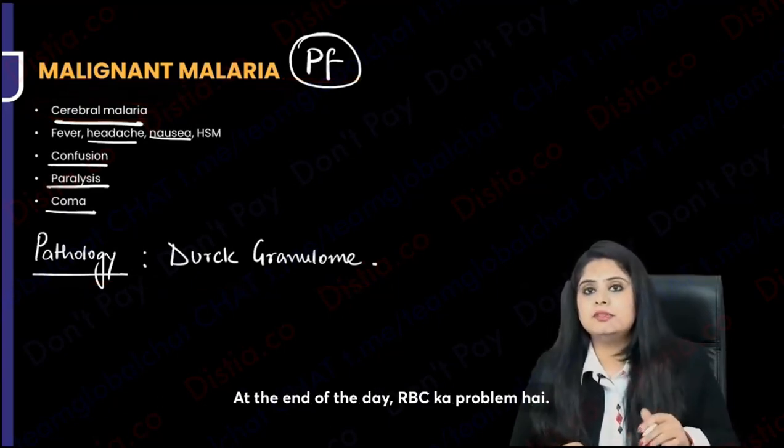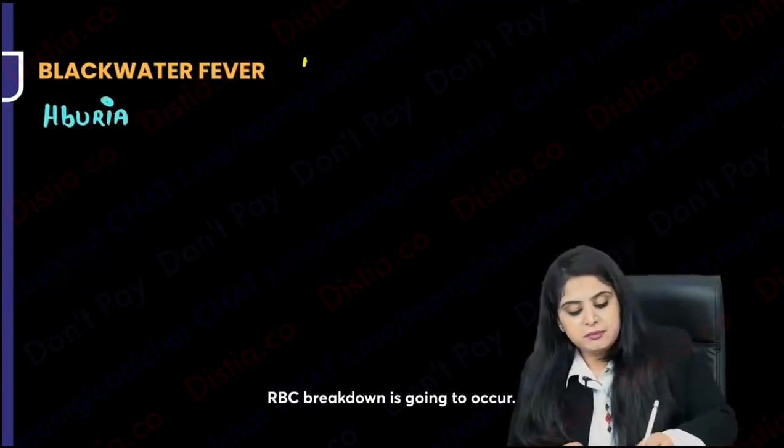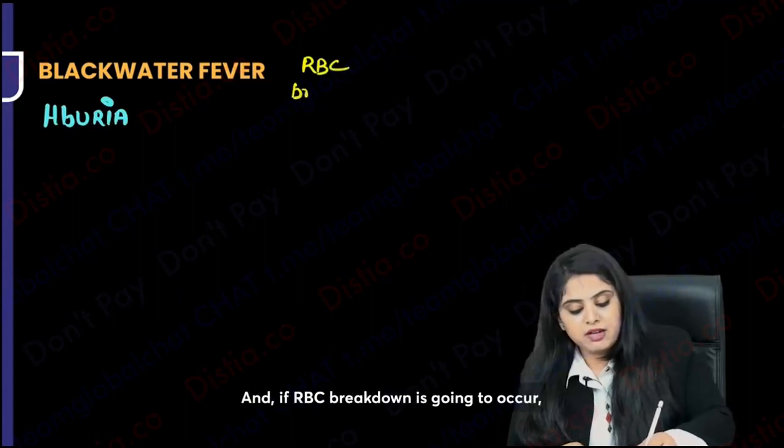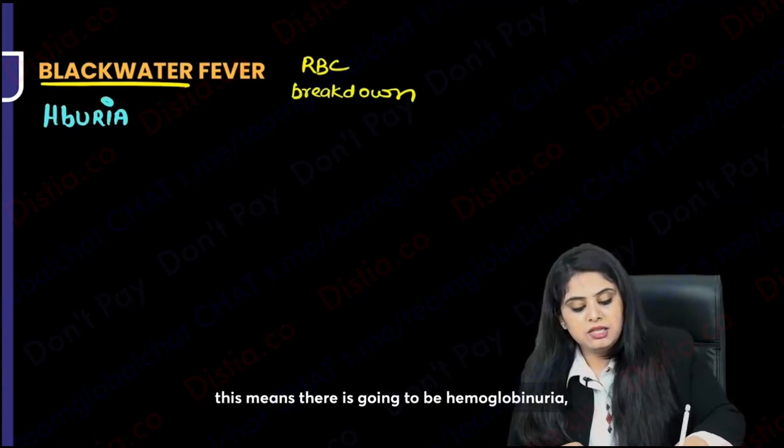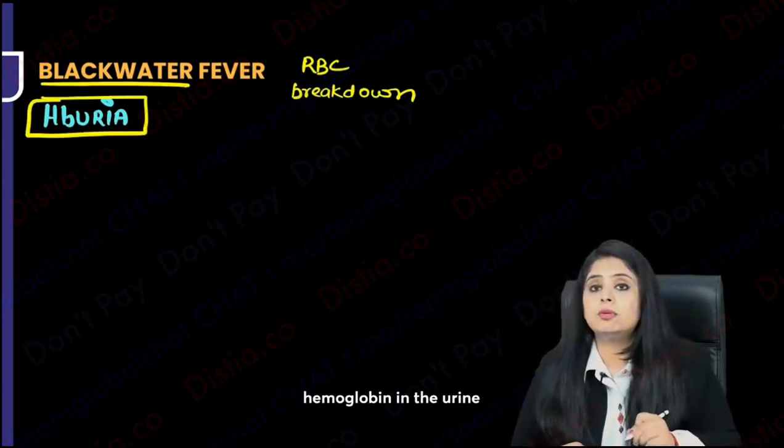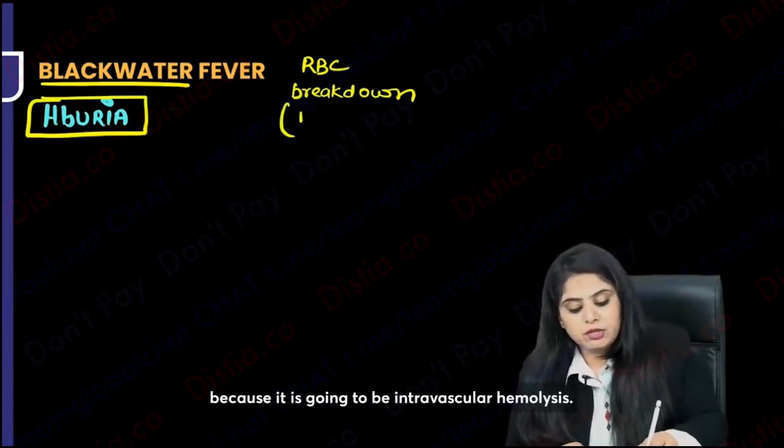What else? You know, RBCs are breaking. At the end of the day, RBC ka problem hai. RBC breakdown is going to occur, and if RBC breakdown is going to occur, this means there is going to be hemoglobinuria, hemoglobin in the urine, because it is going to be intravascular hemolysis.